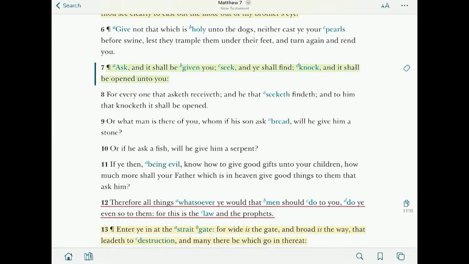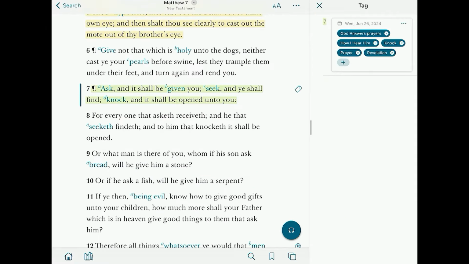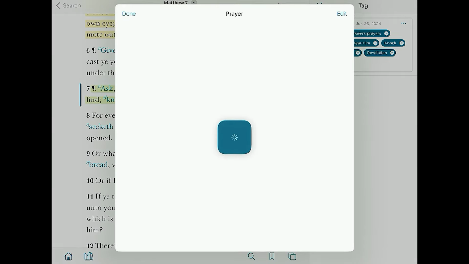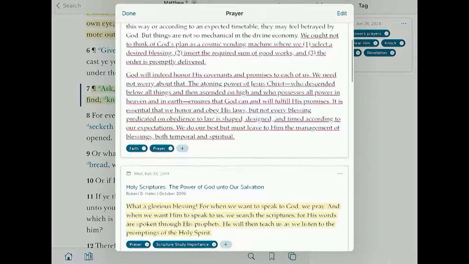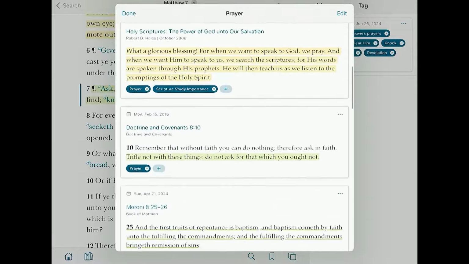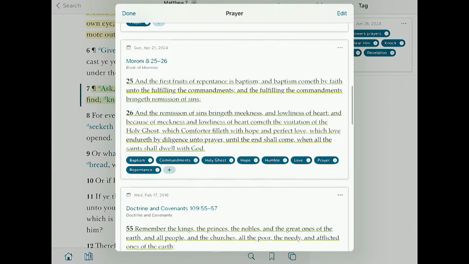You'll notice that on the right side of your scripture now, there's a little tag icon. Do you see that? Mm-hmm. So that's one way you can get to it. Tap on that icon. Now in my footnote section, I've got all of those tags right there. Because they're highlighted in blue, that means I can link right to that tag. But let's go into prayer, because I know I have other things tagged as prayer. When I tap on the icon, this takes me right to my personal tag. Everything that I've ever tagged with the word prayer is here.